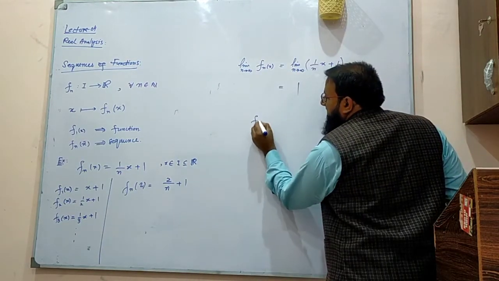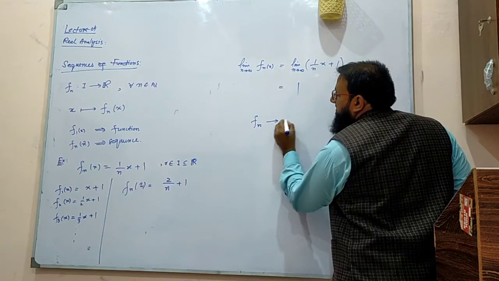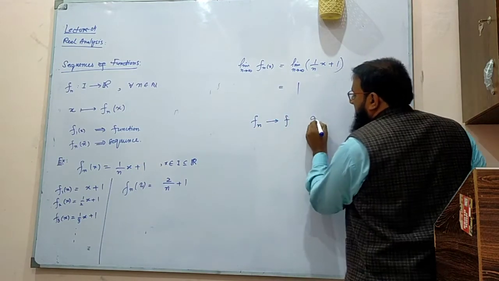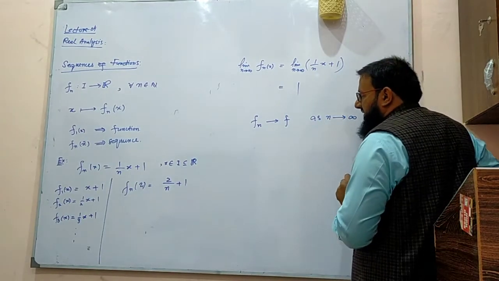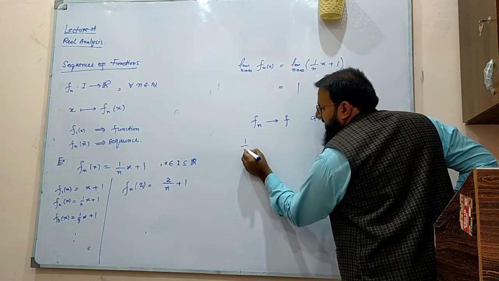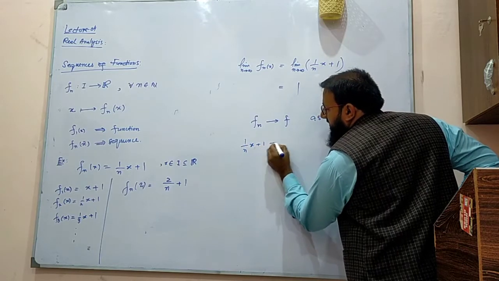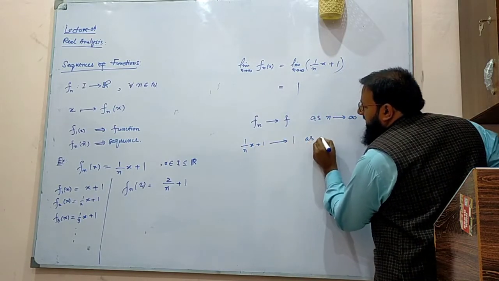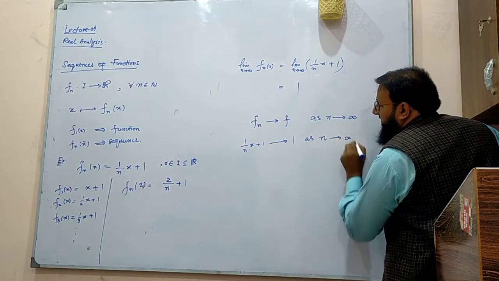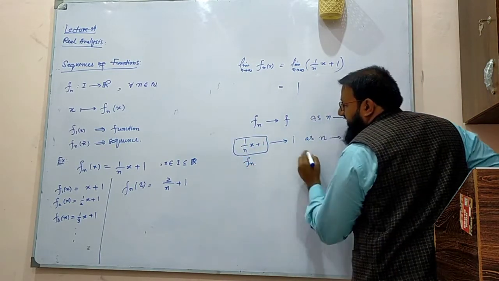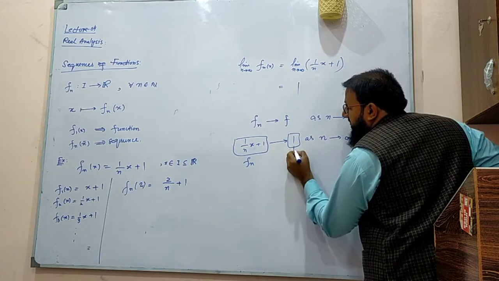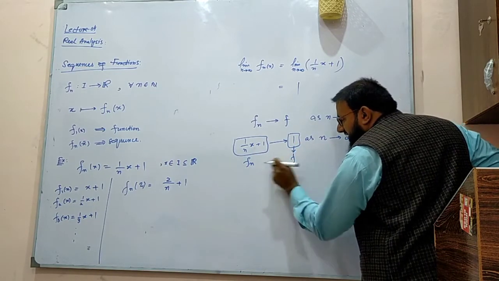It means we say that this sequence of functions converges to f as n goes to infinity. It means 1 over n times x plus 1 converges to 1 as n goes to infinity. This is what we call the sequence of functions fn, and this is what we call the limit of these sequences of functions.